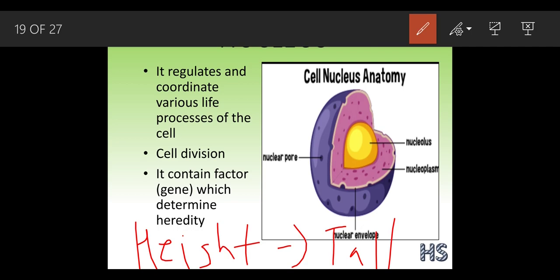Your mom and dad were quite tall, so the same genes appeared in you also, and that is why you got this height. So this is all about the nucleus. In humans there are 46 chromosomes present inside the nucleus. We are going to learn these in detail in further classes.